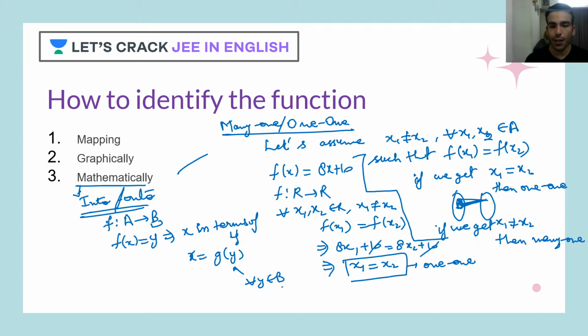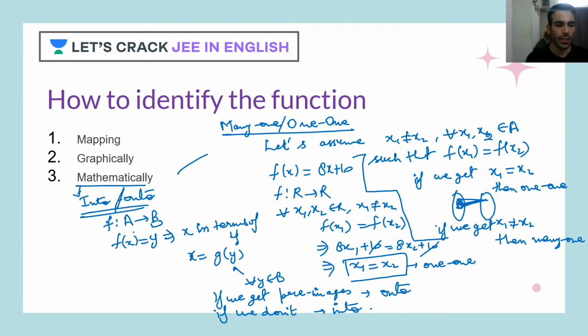If we get preimages for all the values of y, then it will be called onto. If we don't, then it will be into. Simple, right?